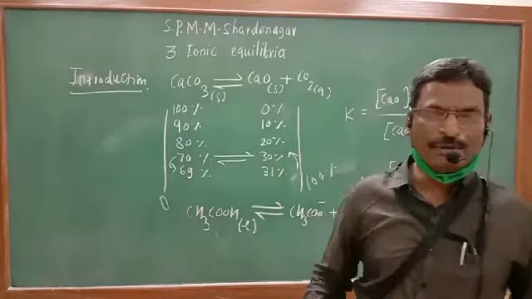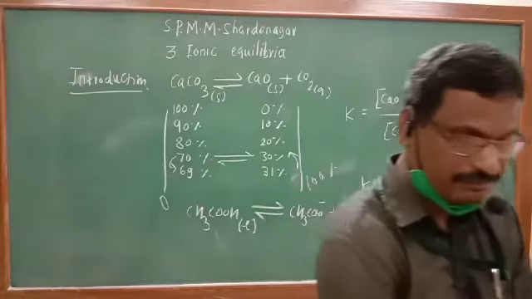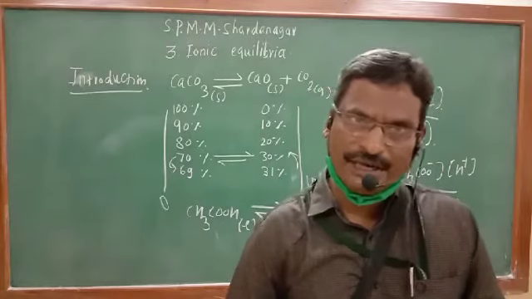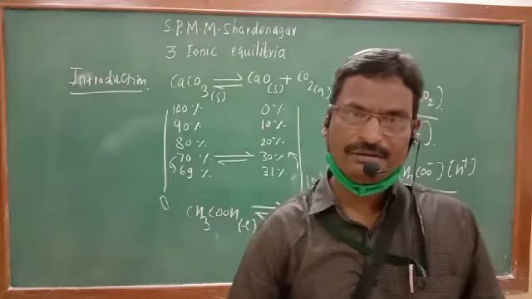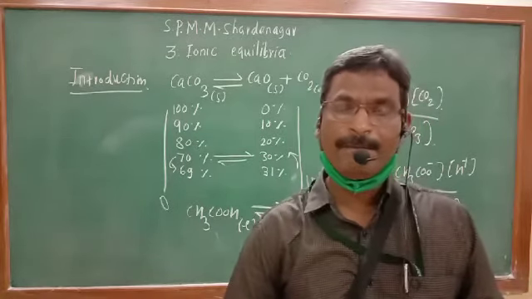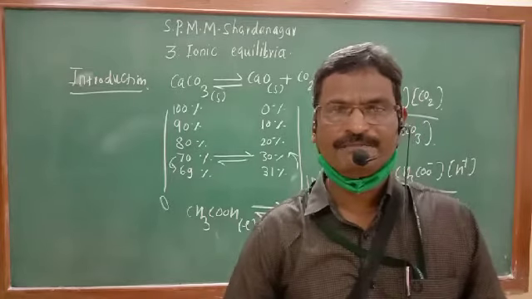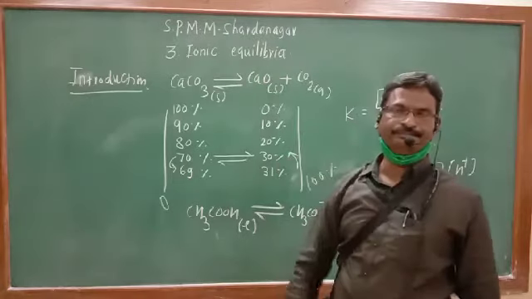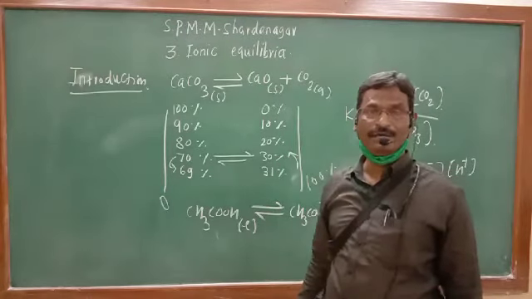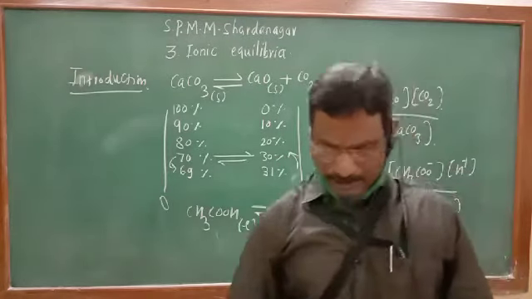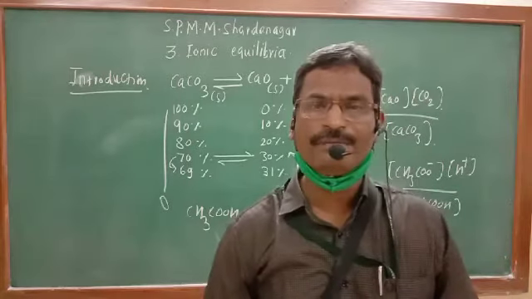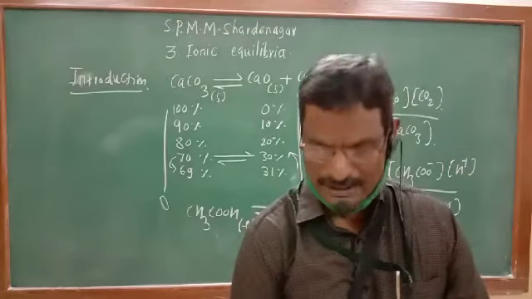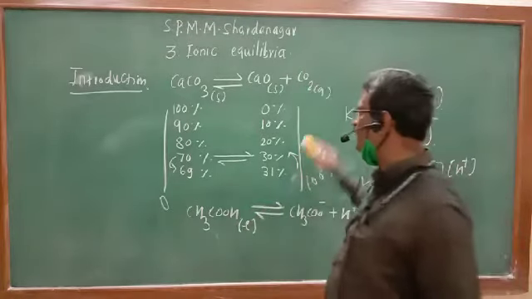What is meant by ionic equilibrium? That is a state of ionic equilibrium. And in order to study the ionic equilibrium, two types of substances are studied. They are known as types of electrolytes.